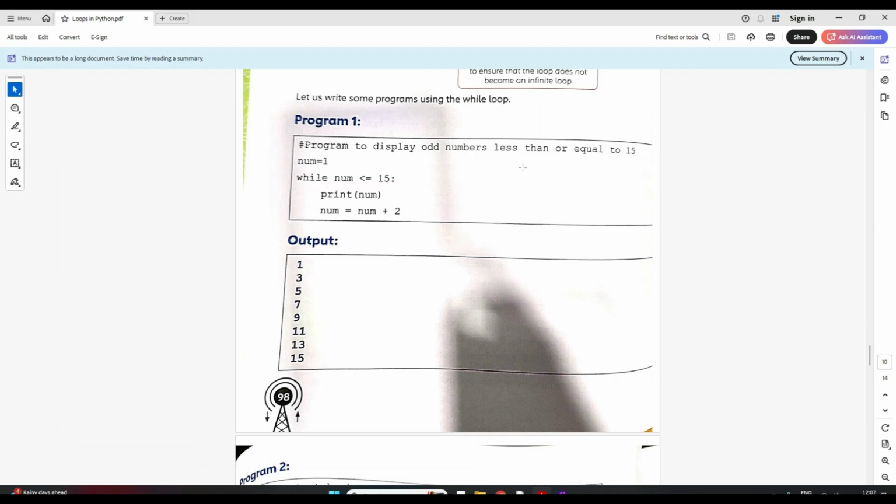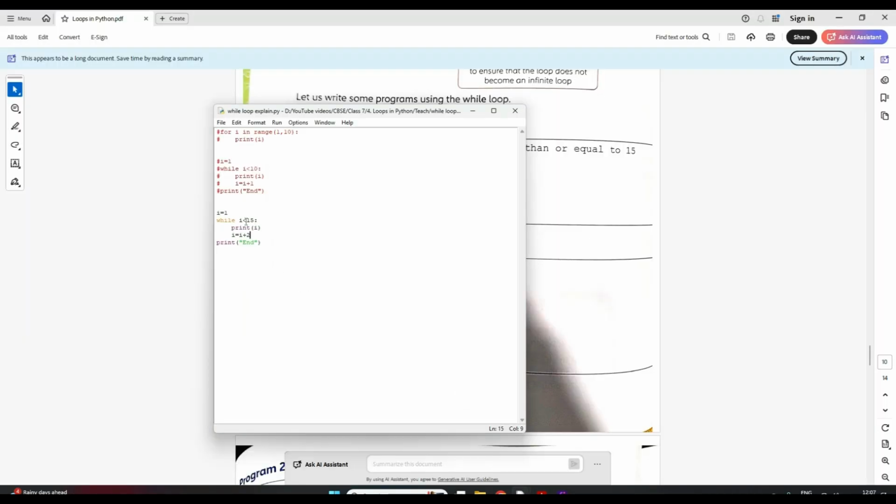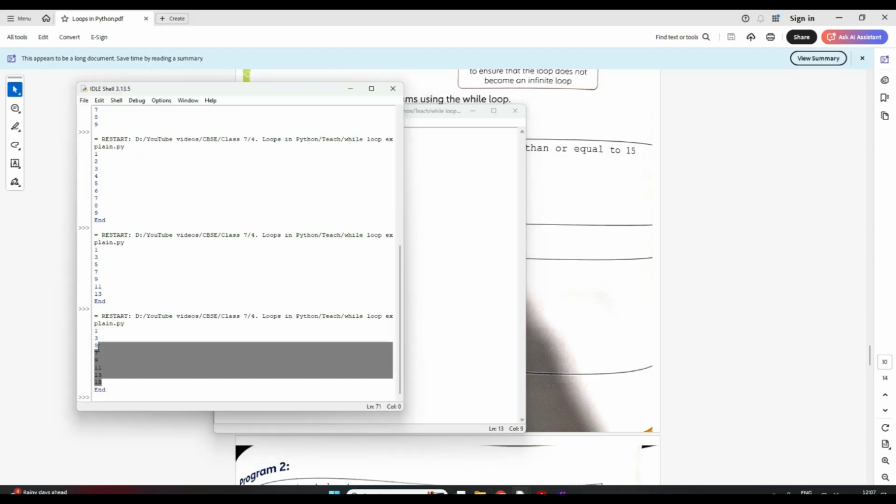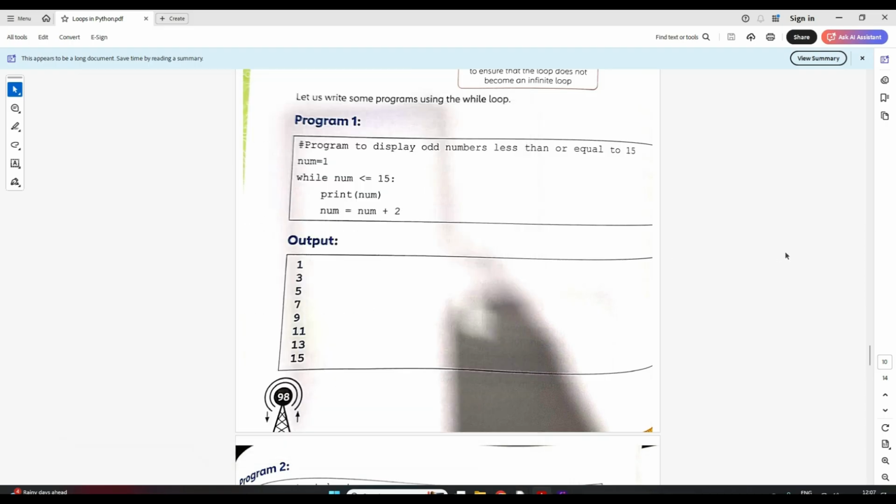Clear? I hope in your book also they have given the same thing. See, it is equal to 15. So yeah, we should have written less than equal to 15, so it should have gone till 15, not less than 15. Okay. So see here it's till 15. Clear? So just this increment part is very important.